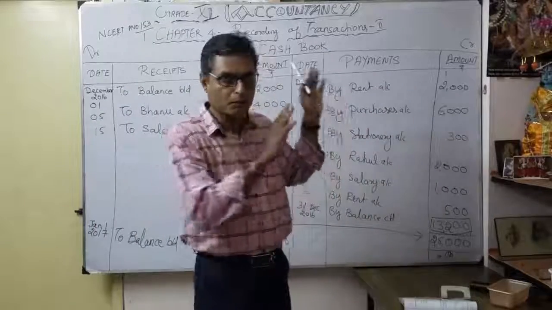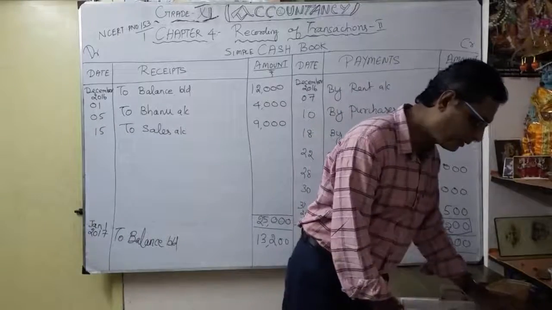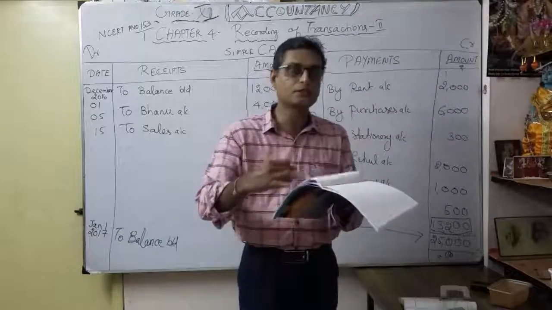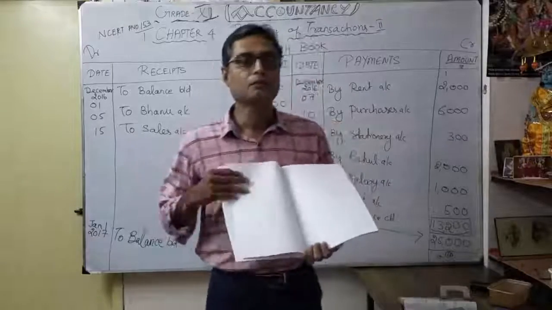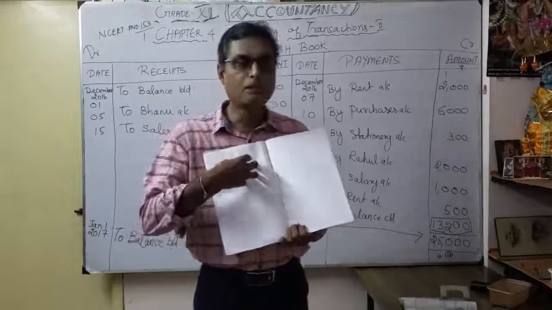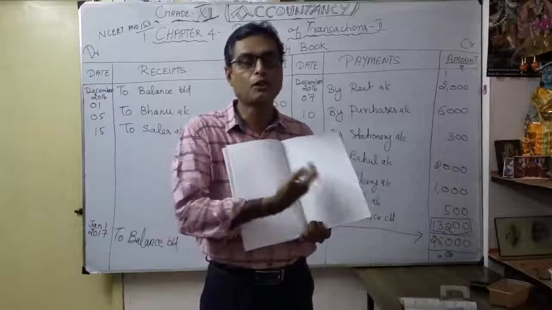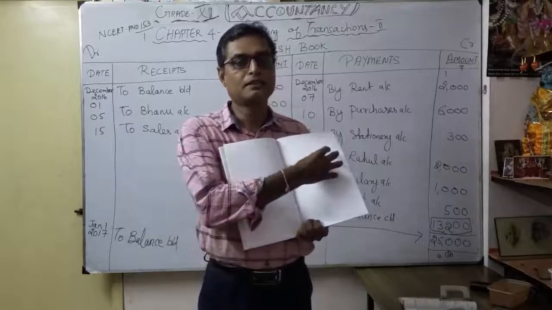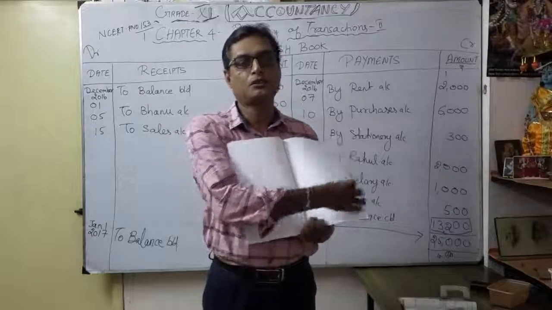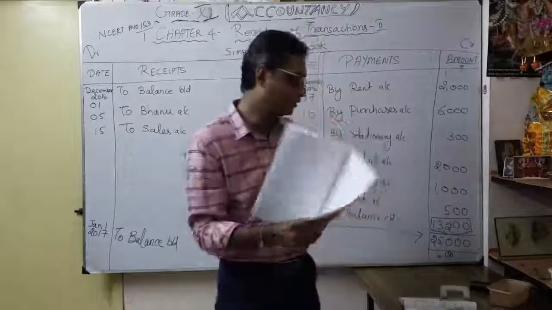So the open format is very important. In the same manner you want to open, don't do it on a single page. Take the accountancy notebook once again. I will make it for understanding. Buy the accountancy notebook, debit part, credit part, do it. That's why you can write freely. So don't do it on the same single page. You have to occupy both sides. Debit side, credit side, date, receipts, amount, date, payments, amount. So do it accordingly, in the same manner. Make it debit side, credit side. Then only you can write freely.